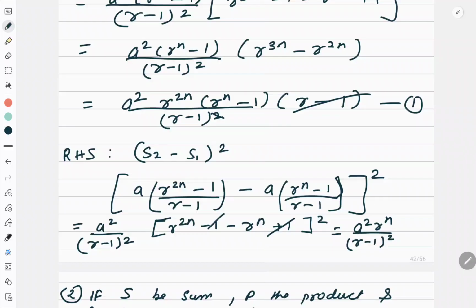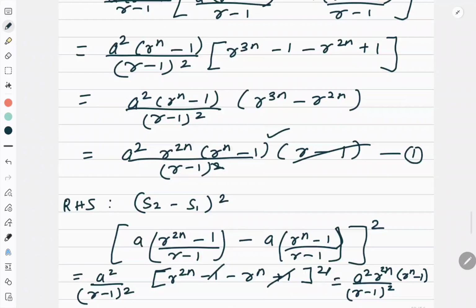And what is left now? See, when I am taking r to the power n out, because this is a square, 2n will come out. Right? And here in the bracket, I will be left with r to the power n, since r to the power n went out. So r to the power n minus 1 is left. Right? Now the numerator, see, I got exactly the same. Now the denominator, let us check. I got this. Okay, so why is it not matching?